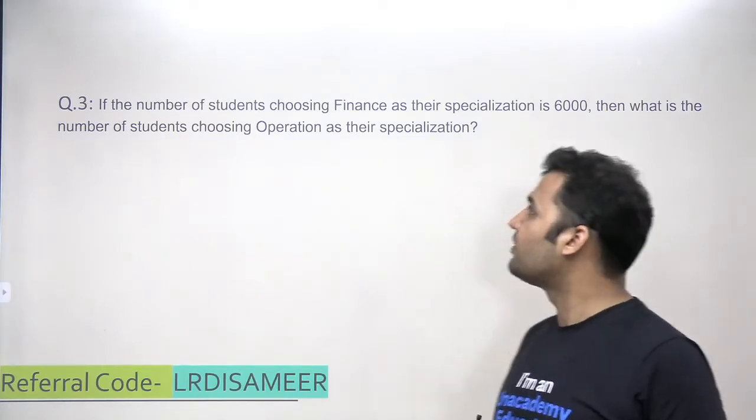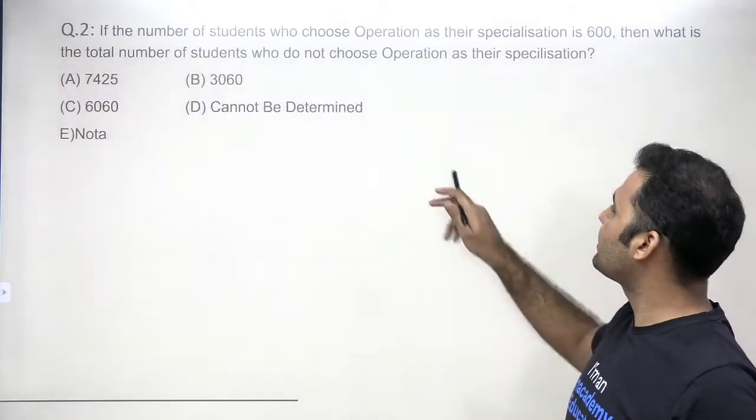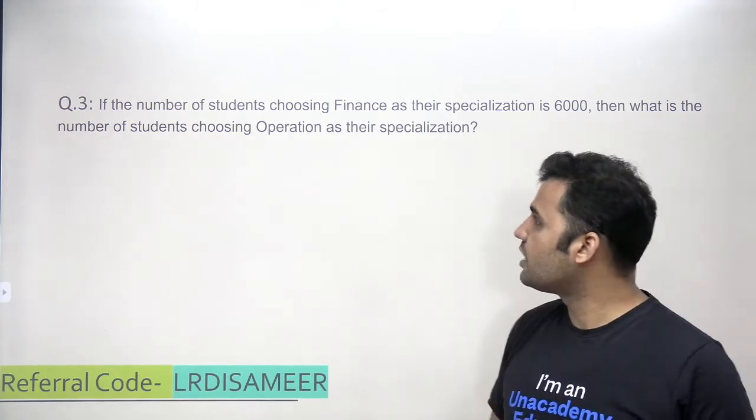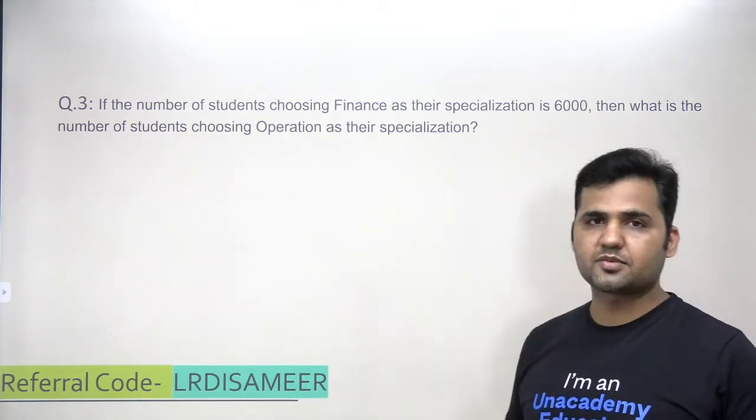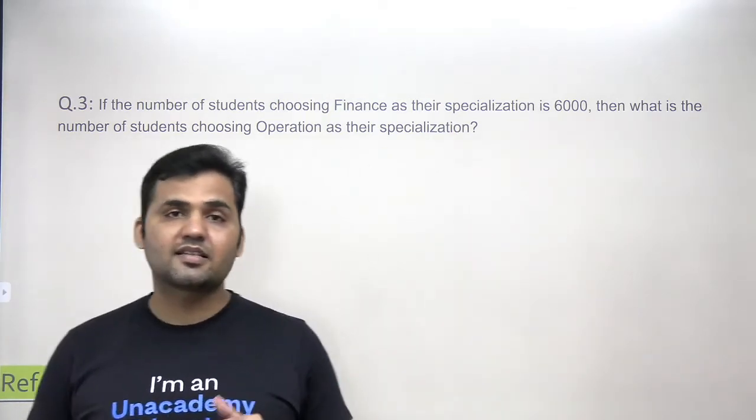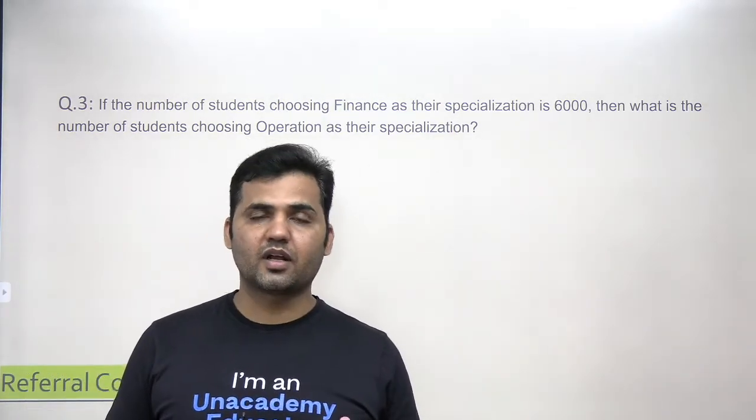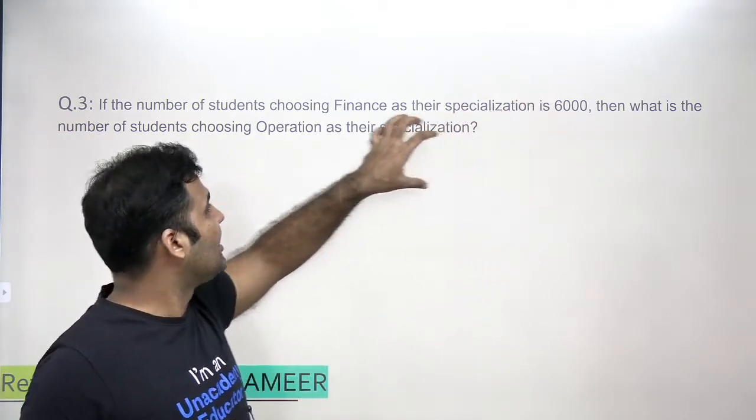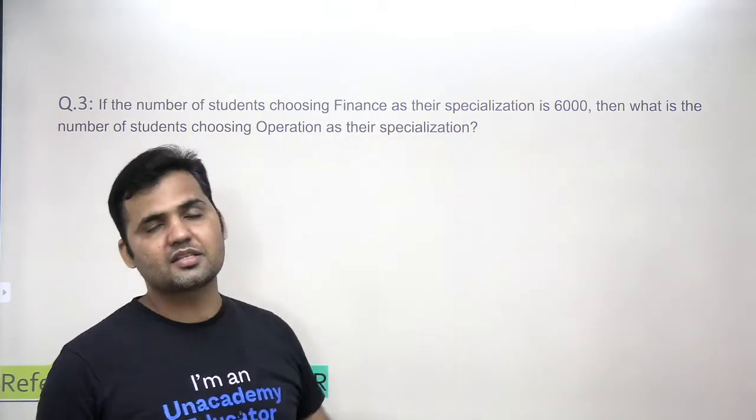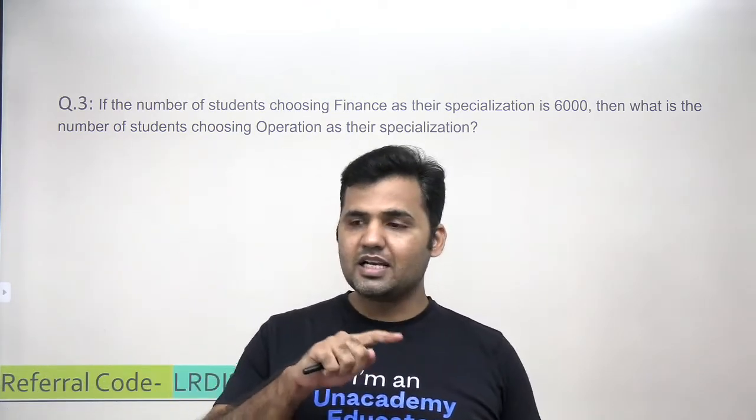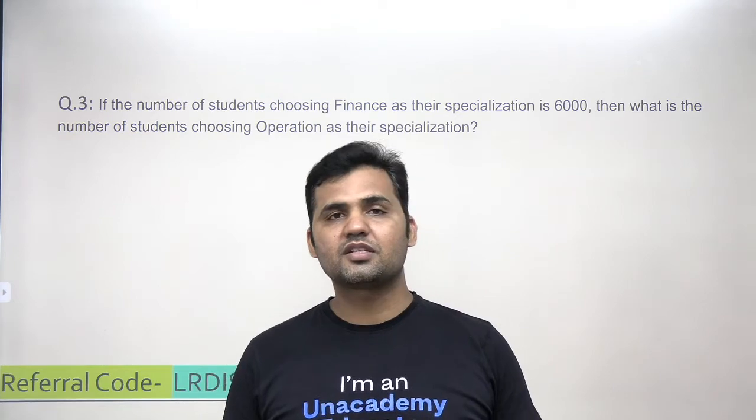It says, if the number of students choosing finance as their specialization is 6,000, then what is the number of students choosing operation as their specialization? Okay. So the number of students choosing finance as a specialization is given, and using this information we are supposed to tell the number of students choosing operation as their specialization. Now how will this information lead us to finding the number of students in operations?